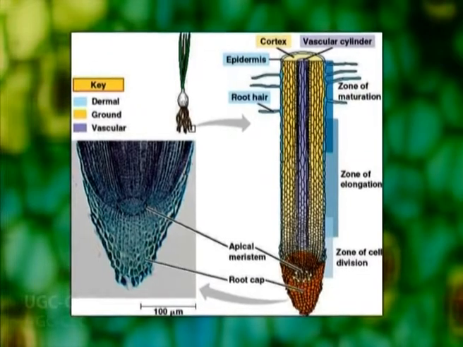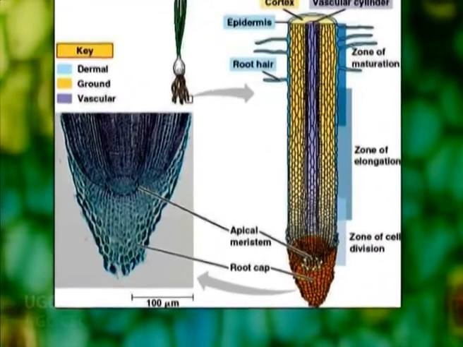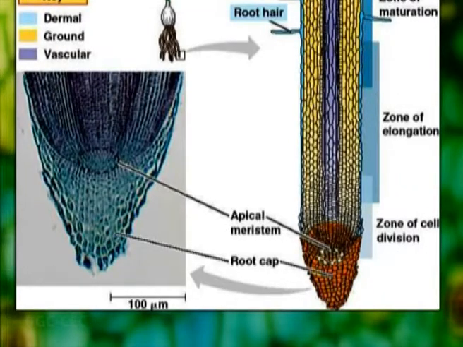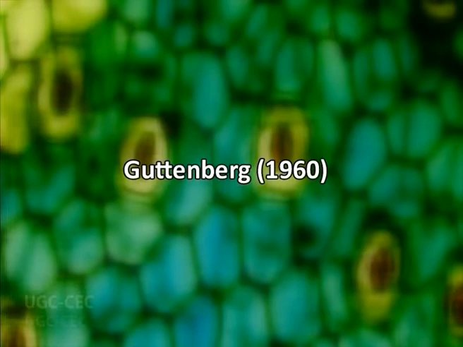During the 19th and early 20th centuries, researchers attempted to various degrees to characterize vascular plants by the organization of their growing tips or root apical meristems. The organization or the pattern of cells within the root apical meristems, or we may call it RAM, continued to be of great interest to botanists during the middle of the 20th century. Guttenberg 1960 argued against trying to produce phylogenetic considerations for the root apical meristem.